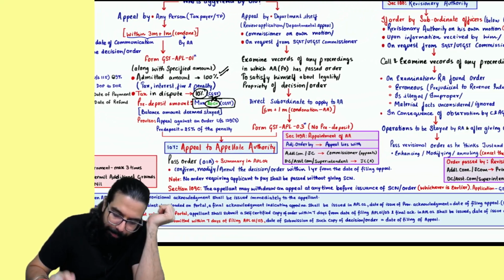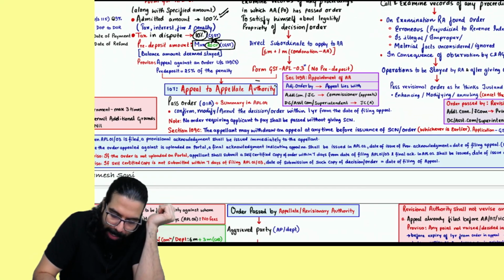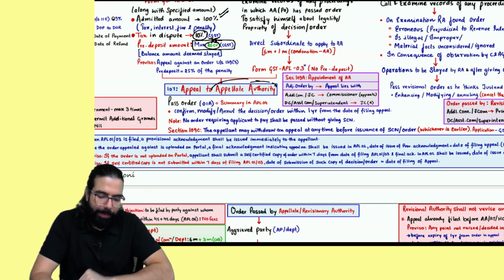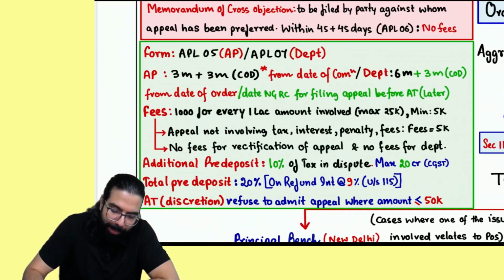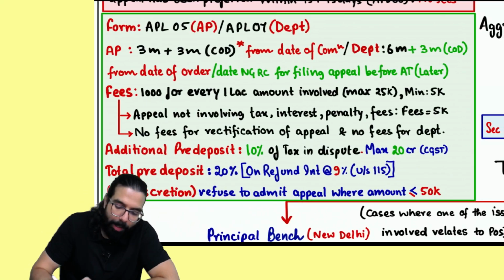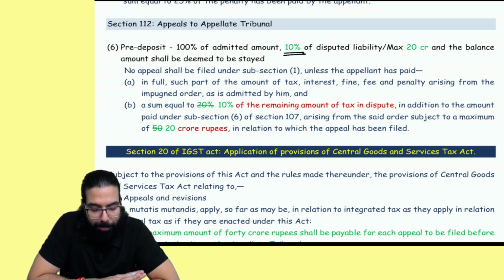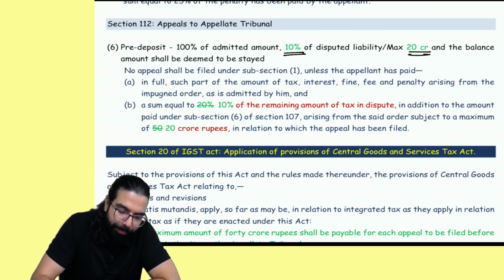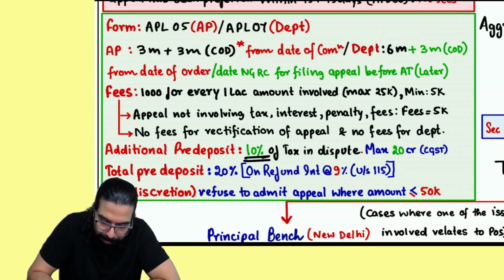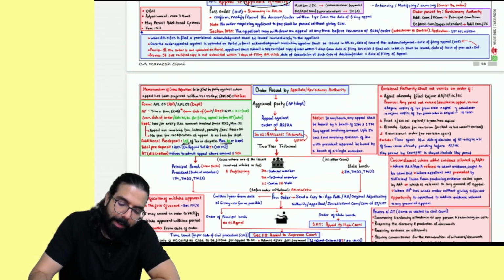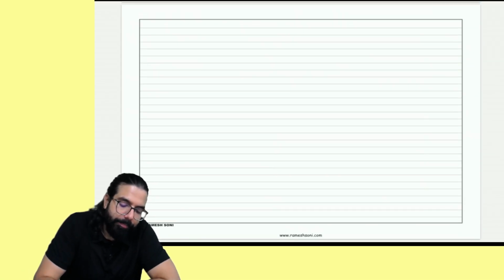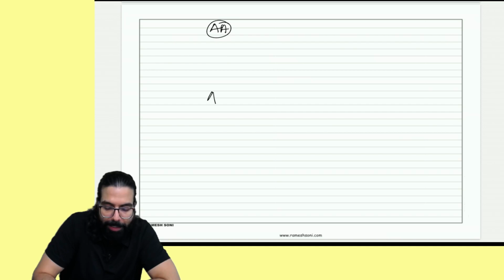Okay? Sir, if after the appellate authority I am going to the appellate tribunal, one second, everyone, listen to me very carefully. When you are going to the appellate tribunal, it was over here. Now they have gone ahead and made it 10% only. Pre-deposit, how much, everyone? 10%. It was 20%, now made 10%. But the maximum is 20 crore. So here, 20% has been made 10%. Okay? And the maximum is 20 crore. So, sir, can you tell me, if I am going to the appellate authority? Okay? If you are going for appeal to the appellate authority, then you will go to the appellate tribunal.